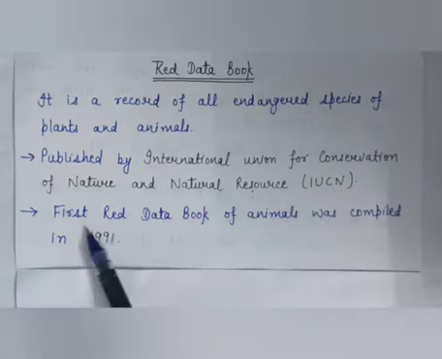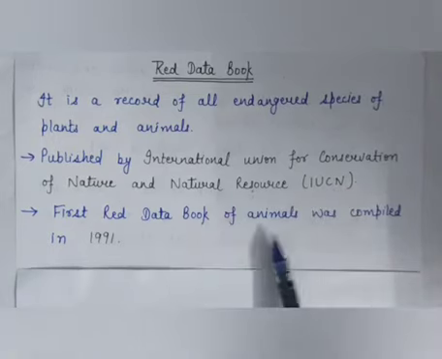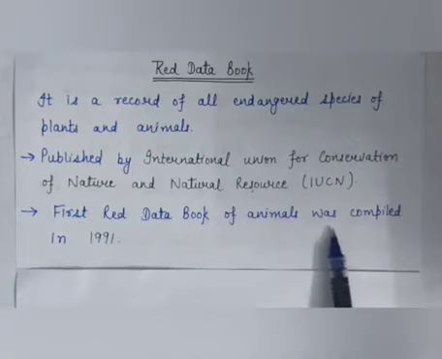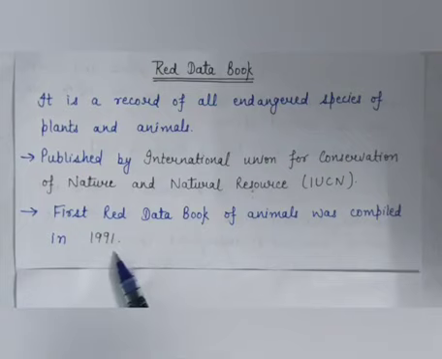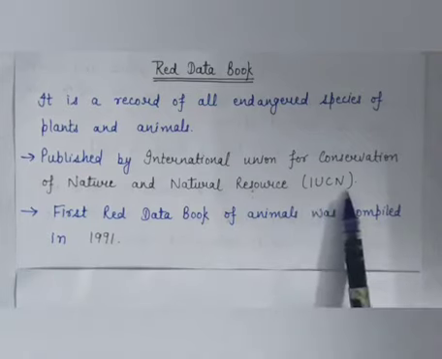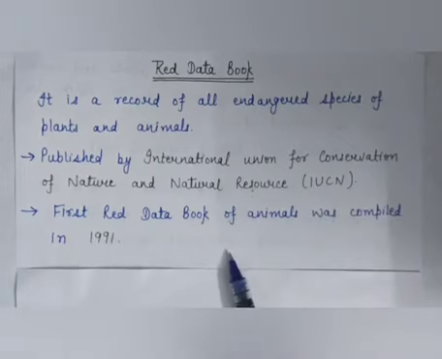And the first Red Data Book of animals was compiled in 1991. And the IUCN re-evaluates the category of each species every 5 years if possible, or at least every 10 years.